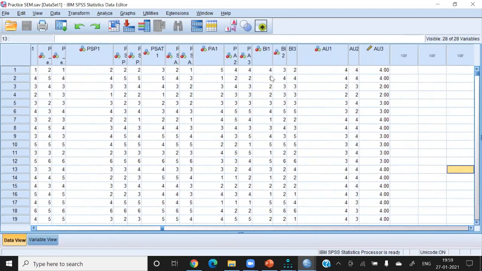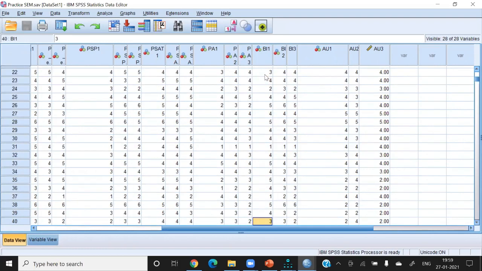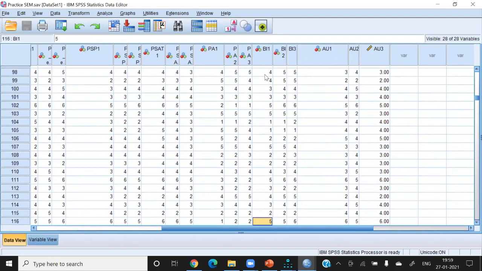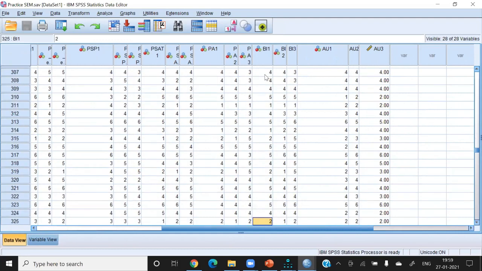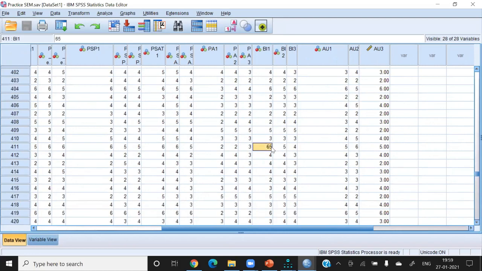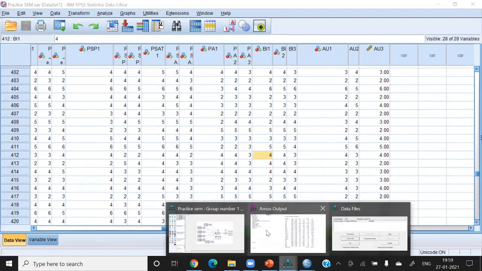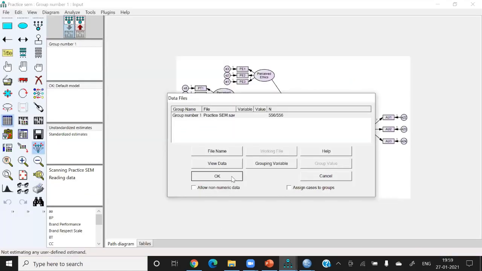By mistake, some observation is 65, so I have to find this observation. Yeah, this is 65. I put only 5 and save it. Now, after saving, if you run it again, the software will remove this problem automatically.